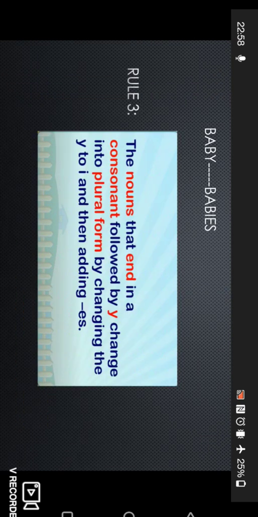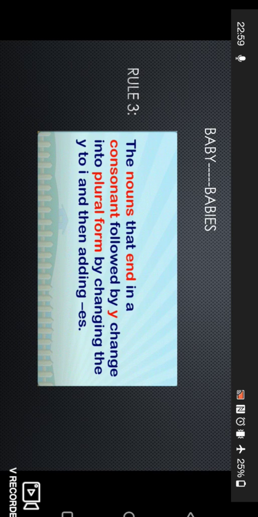Rule number 3 says when we have a noun ending with y, we have one more thing to keep in mind. If we have a consonant just before the letter y, then we will remove y and we will add ies. Let me repeat. If we have y at the end of your noun, and if you have a consonant just before your y, then what will you do?